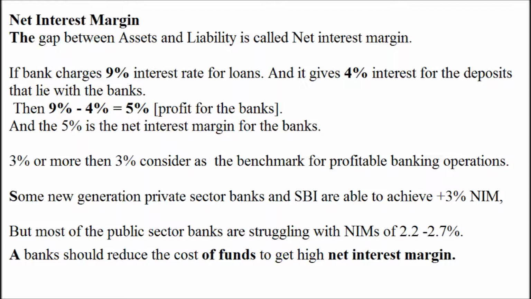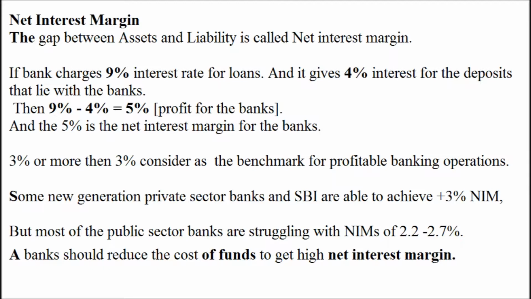If we analyze the present scenario, then 3% or more than 3% is considered the benchmark for profitable banking operations. In recent times, some private sector banks and SBI are able to achieve 3% NIM. But most of the public sector banks are struggling with NIMs of 2.2 to 2.7%.